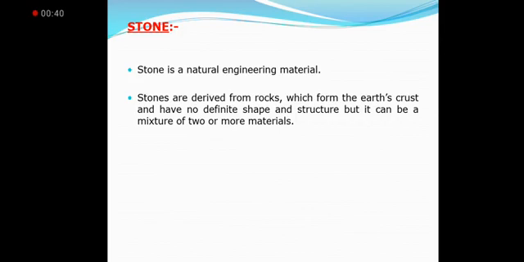Stone. Stone is a natural engineering material. It occurs in a natural way from the mountains, from the rock. Stones are derived from rock, which forms the earth's crust and have no definite shape and structure. But it can be a mixture of two or more materials.